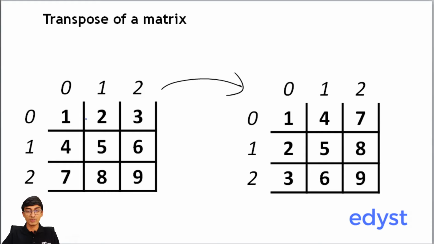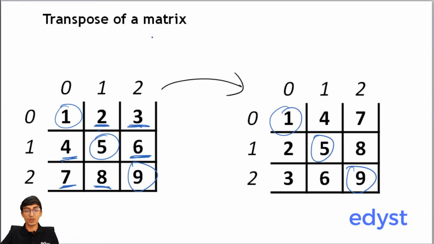Well, as you can see, let's look at one of the first things. The first thing is that the diagonal remains same. So if you take it 1, 5, 9 over here is the same as 1, 5, 9 over here, right? So the diagonal remains same. What is happening is that this element will get swapped with this element. That is 2 is getting swapped with 4, which is the case. 3 is getting swapped with 7, correct? And what else? 6 is getting swapped with 8.